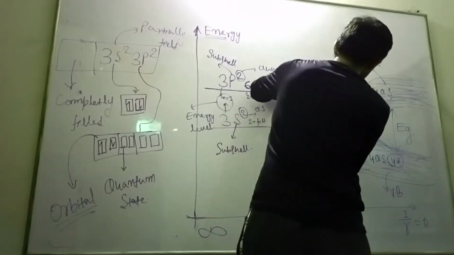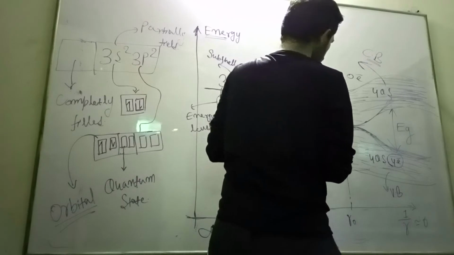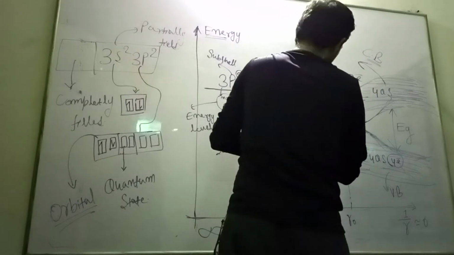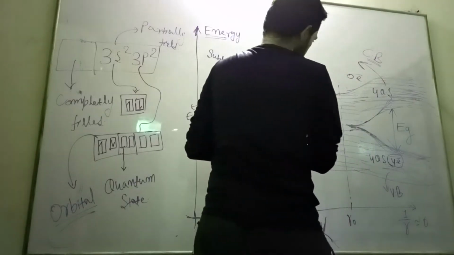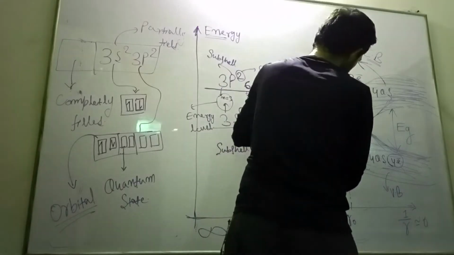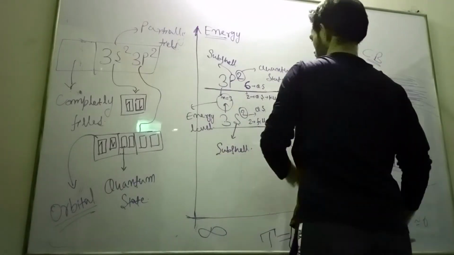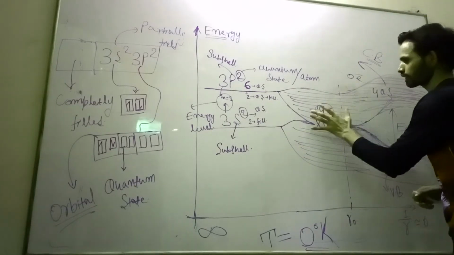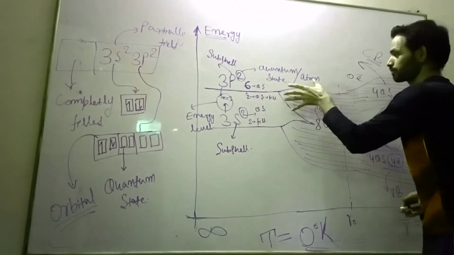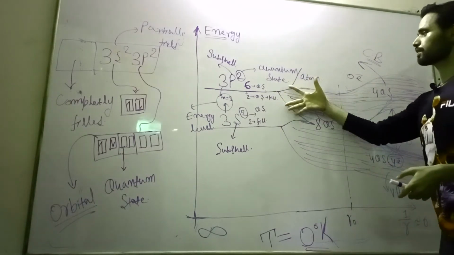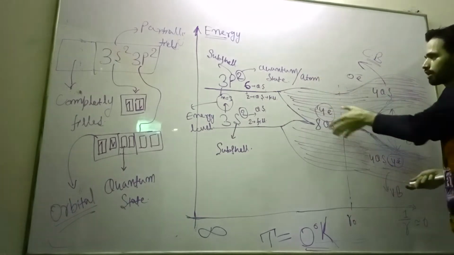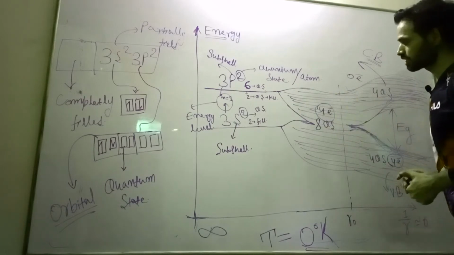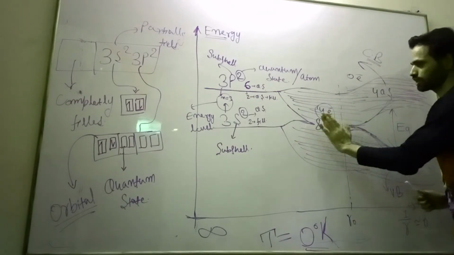Okay, so to satisfy what? To satisfy the Pauli exclusion principle, which says that during the formation of any solid or crystal material, the number of quantum states should not be altered. So for that purpose, these energy levels must split into an allowed energy band. Within that allowed energy band there are a number of discrete energy levels. Okay, so these are basics.